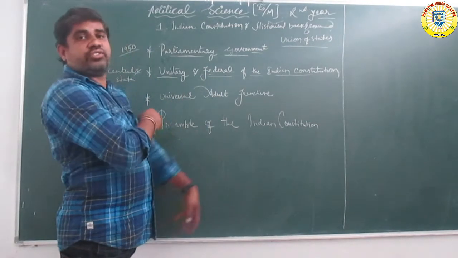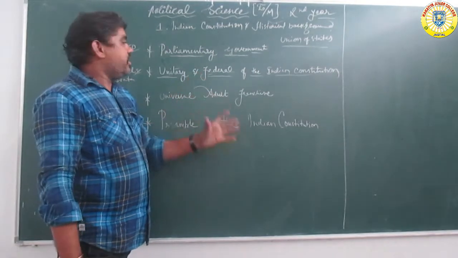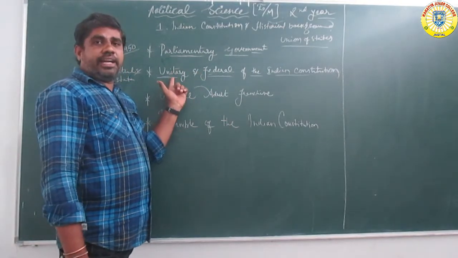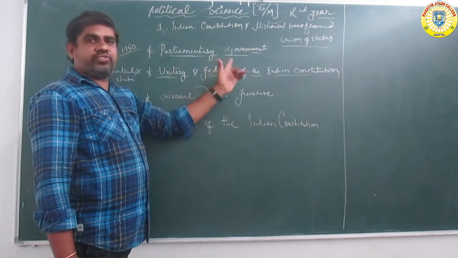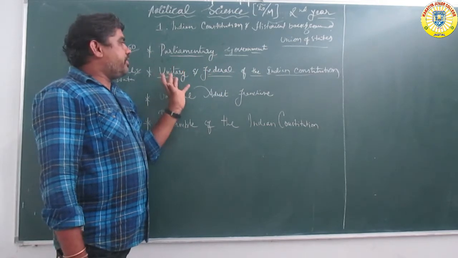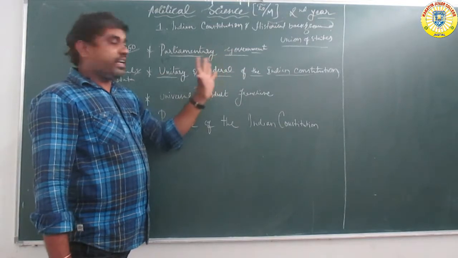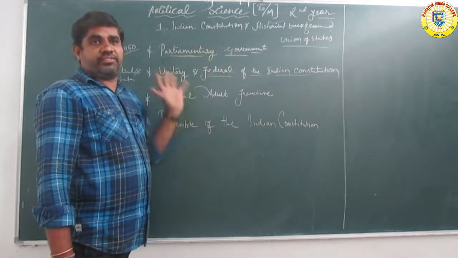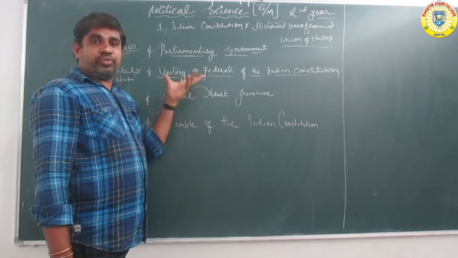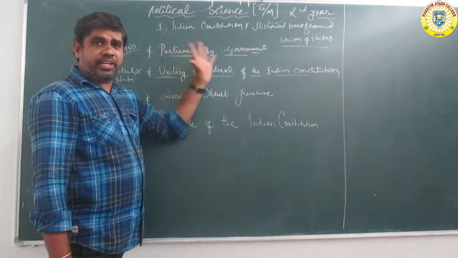The Indian Constitution is both a unitary and a federal constitution, but the US has only a federal constitution. India has both unitary and federal features.